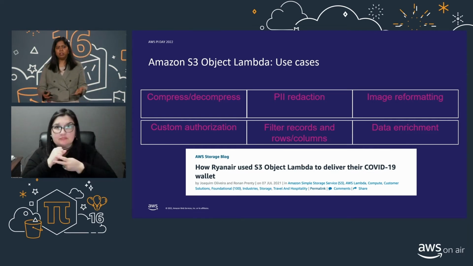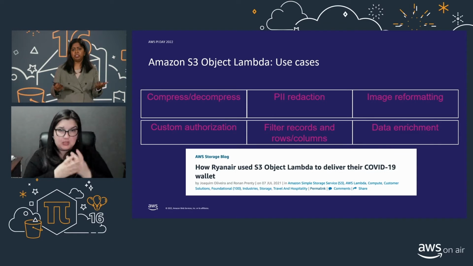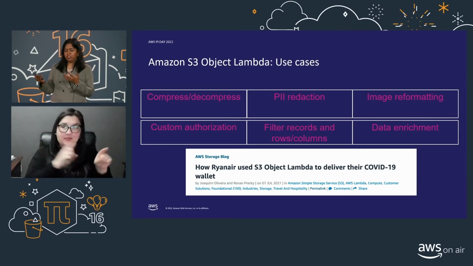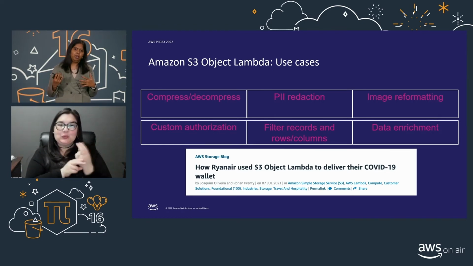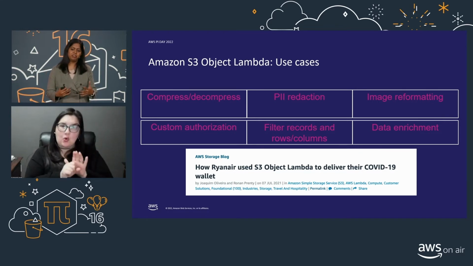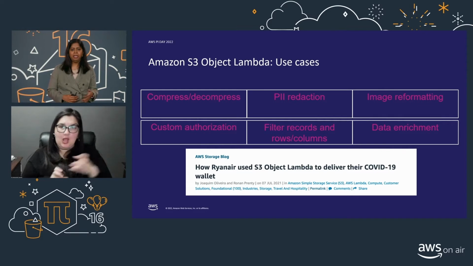Some others are data augmentation, filter rows and records, custom authorization, etc. And also Ryanair, which you mentioned in the beginning, they used Object Lambda to change their COVID vaccination status and negative PCR test to upload their data in a certain format. And that was easily done by S3 Object Lambda.